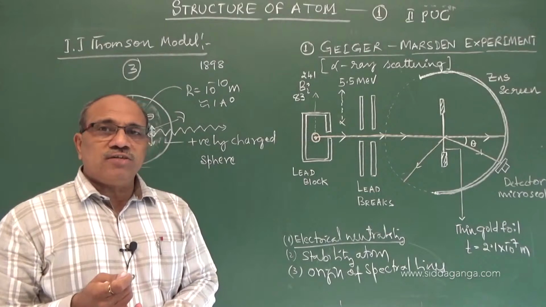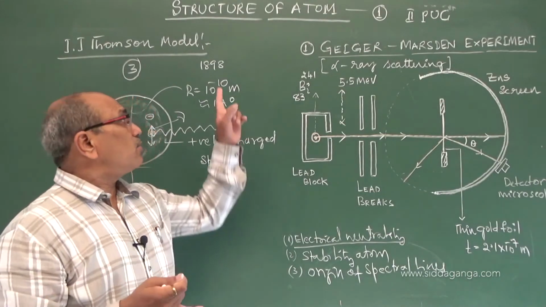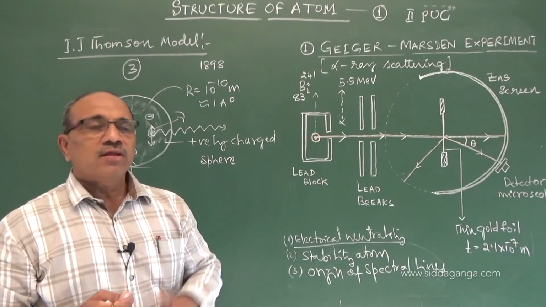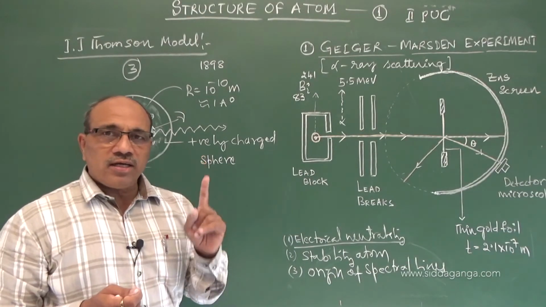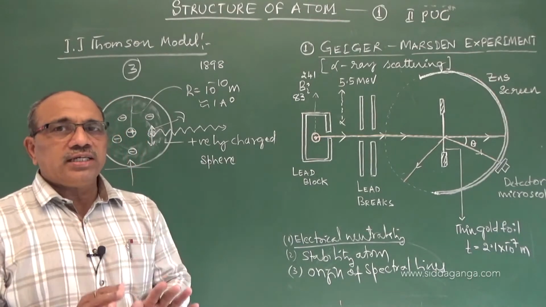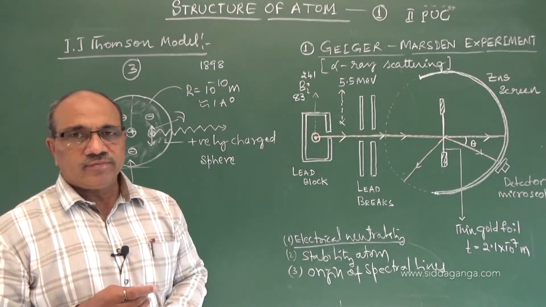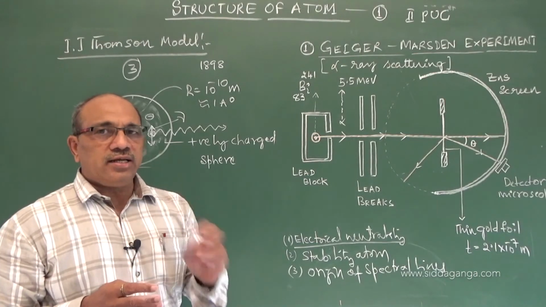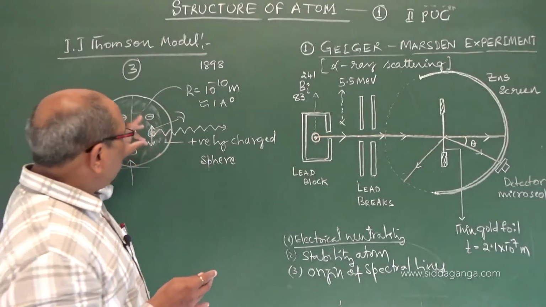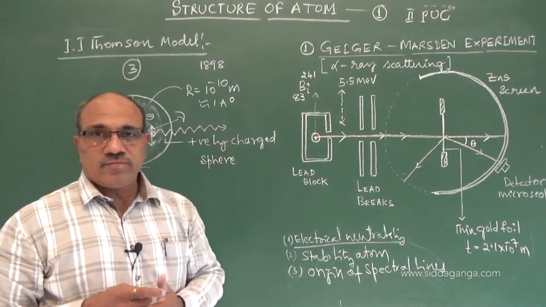Atom is spherical in shape, size is about this, and the entire volume is positively charged, which is the second postulate. Electrons are embedded in it here and there, so that electrical neutrality is maintained. Third, when slight energy is given, electrons of the atom may be disturbed, vibrate and radiate energy.